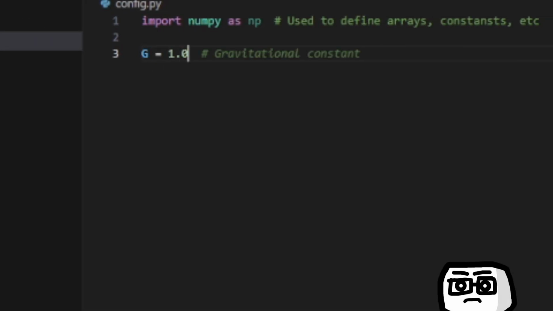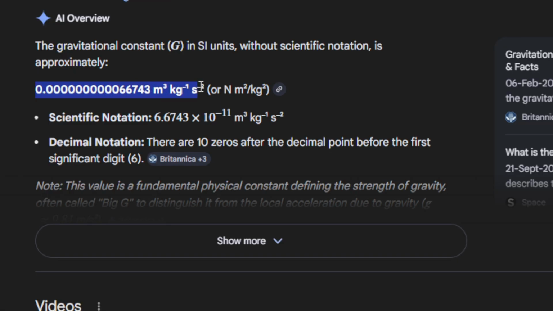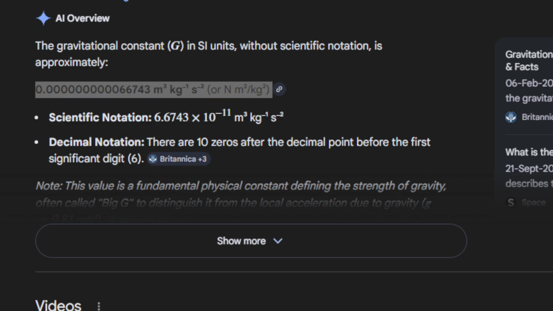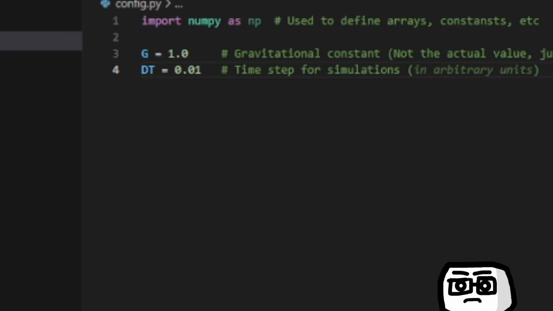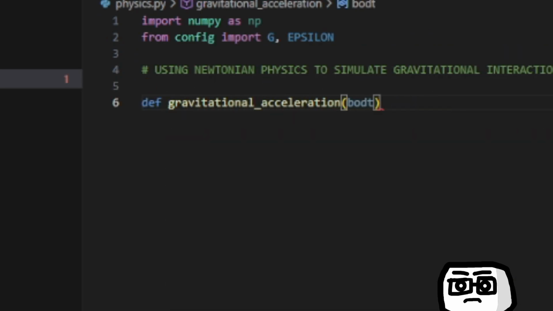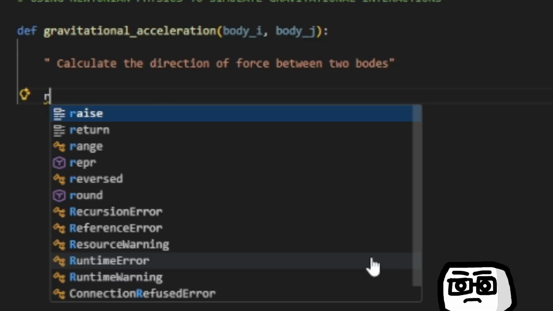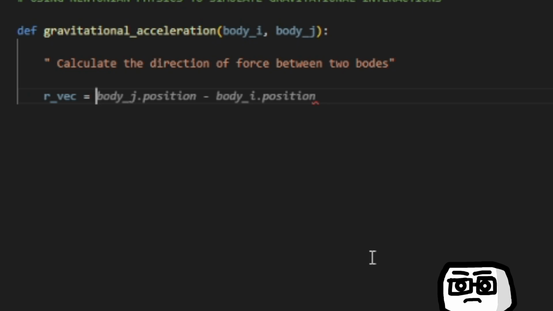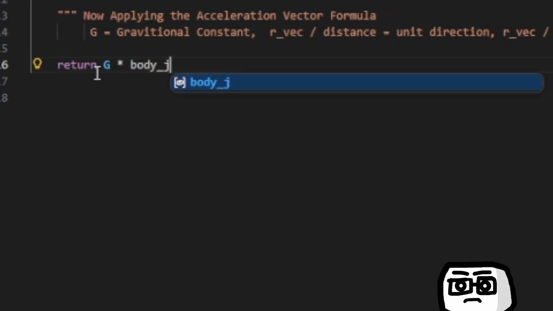See? Simple. First, I created a gravitational constant variable. I'm not using the real value since it's too small and inconvenient for the simulation. Then I added a time step dt variable which defines how much time the simulation advances each step. I've also made a function that calculates the gravitational acceleration between two bodies. Inside this, I first calculate the distance between the two bodies, then apply the gravitational formula.